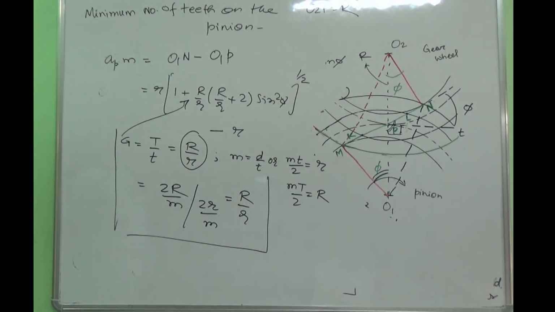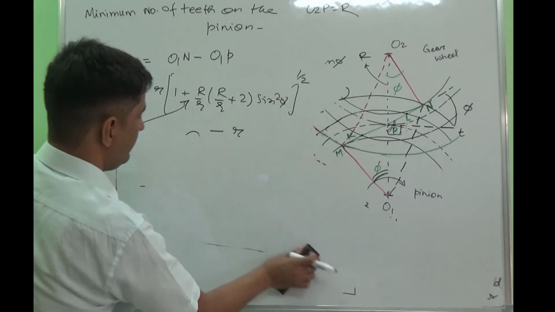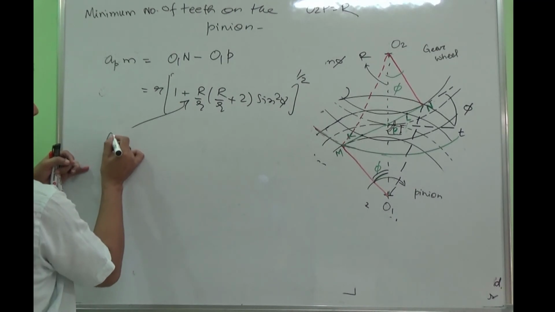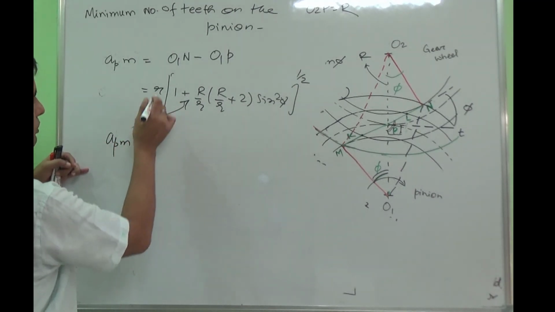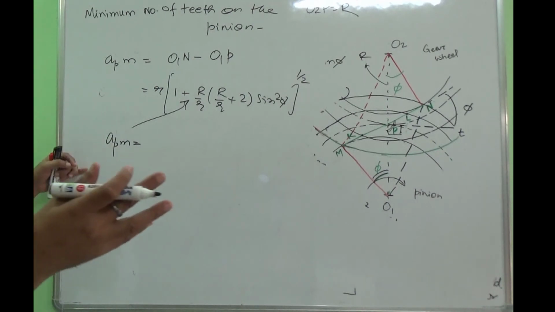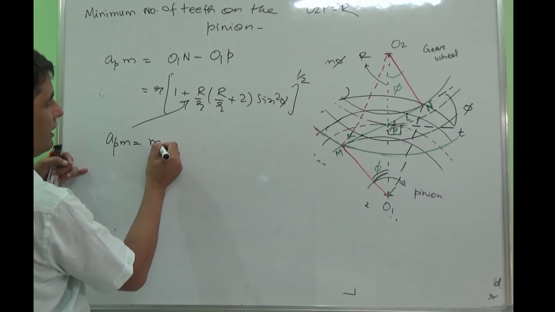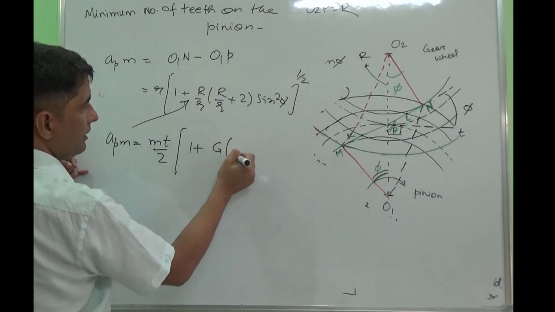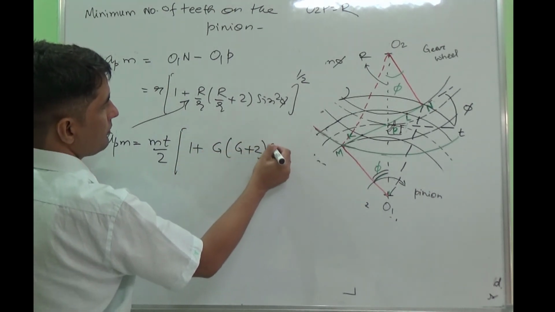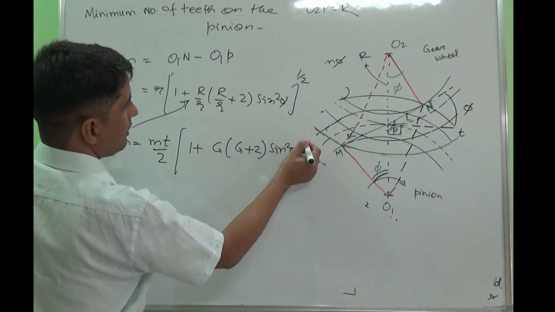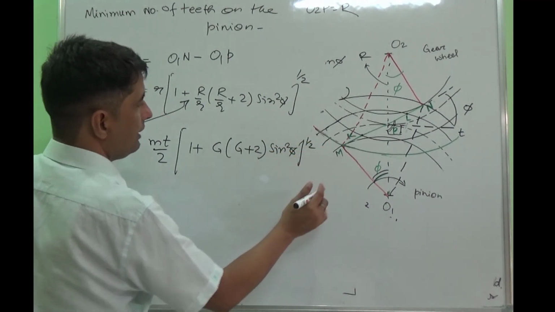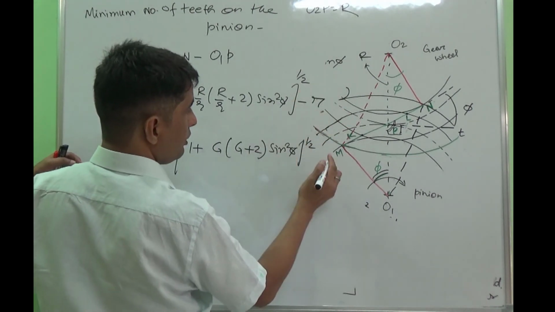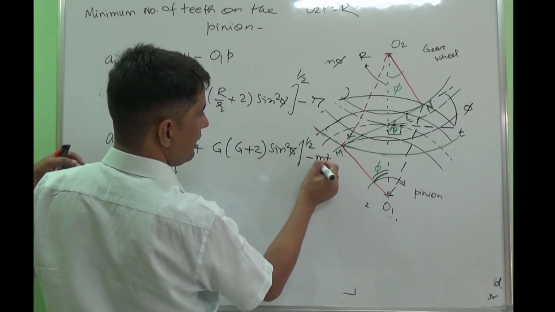If you do that, then the equation becomes like this: AP M equals, this r can also be written in terms of module, so this can be written as M t by 2 times the bracket of G plus 2 sin square phi raised to 1 by 2, and instead we have minus r, so this r can be written as M t by 2.